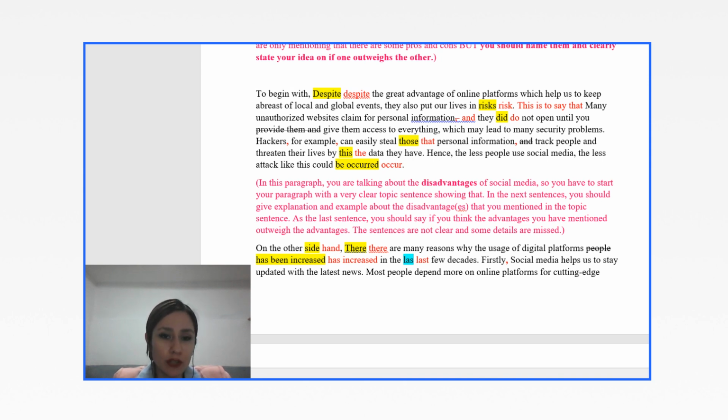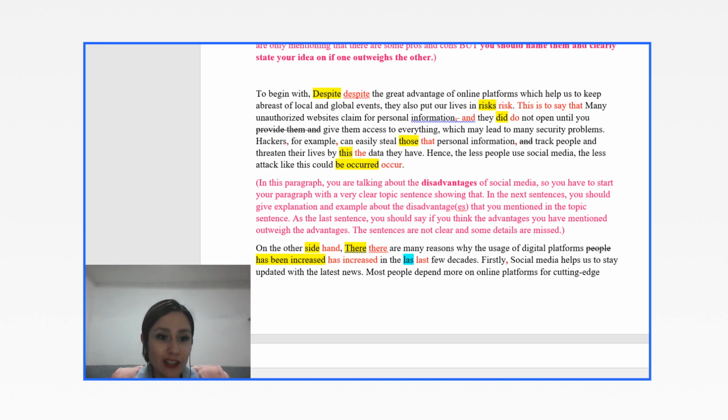Now the next sentence, you said, many unauthorized websites claim for personal information. They did not open until you provide them and give them access to everything, which may lead to many security problems. This is a very good explanation on one of the problems with the social media, with the internet. But the biggest problem here is that you hadn't mentioned that this one is about disadvantages, so that the examiner understands, okay, now this is the explanation sentence about the disadvantages.